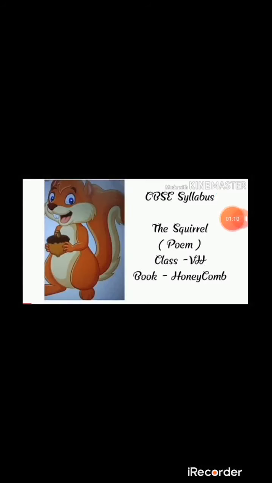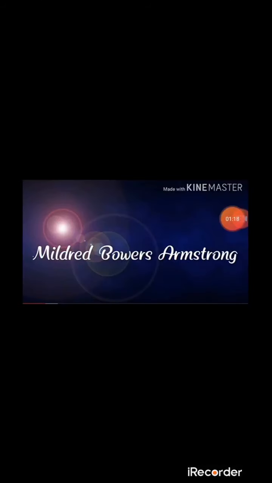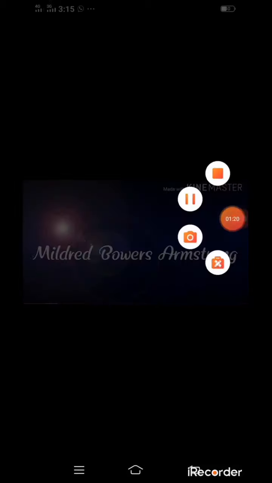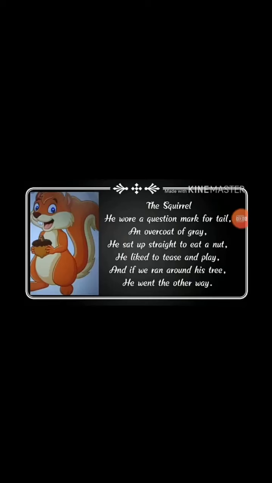So before we enter into the poem, it's important to discuss something about the poet, right? The poem The Squirrel was written by Mildred Bower Armstrong. She is our author. You can see in this picture. Mildred Bower Armstrong was born on May 22nd, 1897. She died in June 1969 at the age of 72, right? Now let us move on to the poem, The Squirrel.